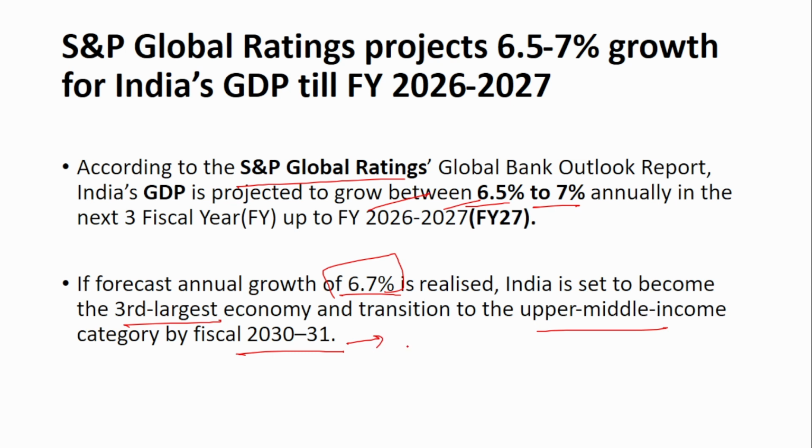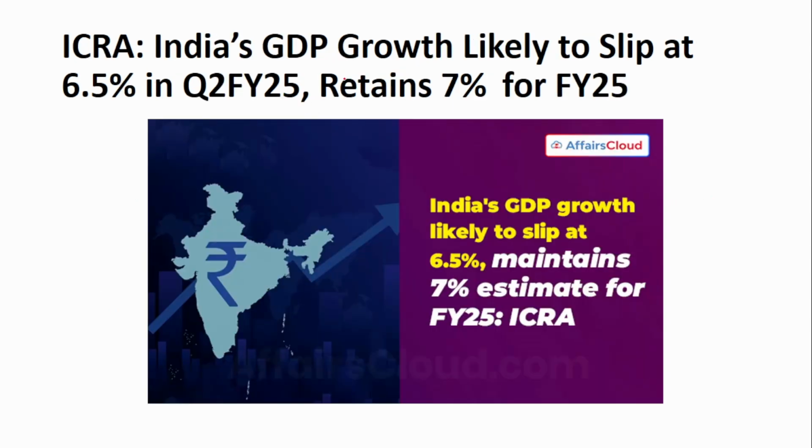So currently we are in the lower middle income category. According to this projection, if we reach an annual growth rate of 6.7%, then we can become the third largest economy by 2031, and we can also side by side transition to the upper middle income status.